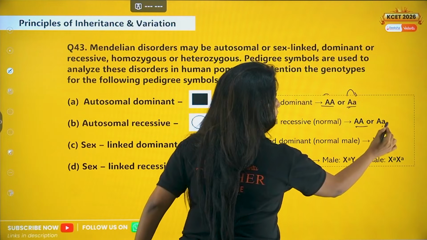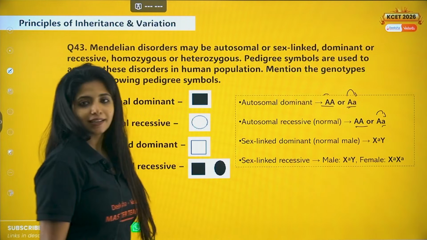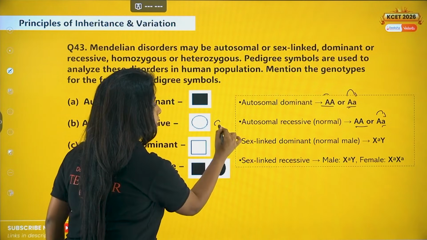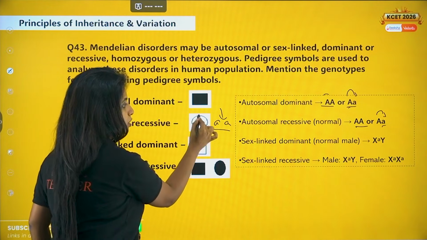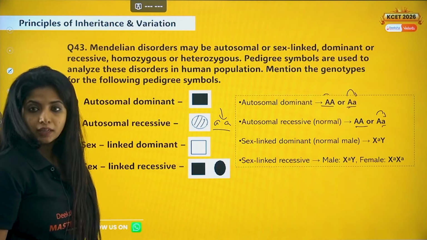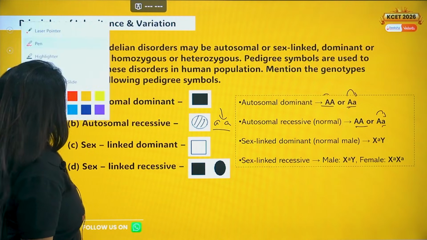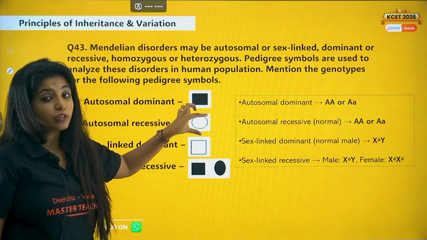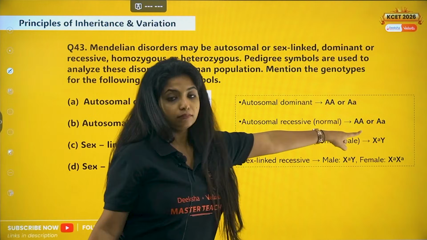Again, you put this, when you have a capital letter, basically it suppresses the effect of the small letter. You should not give the answer like this. In this case, the person would be diseased. But over here, do you think the person is diseased? No. Okay, in the pedigree chart, autosomal recessive disorder is going, but this person does not have it. That means this should be the thing.